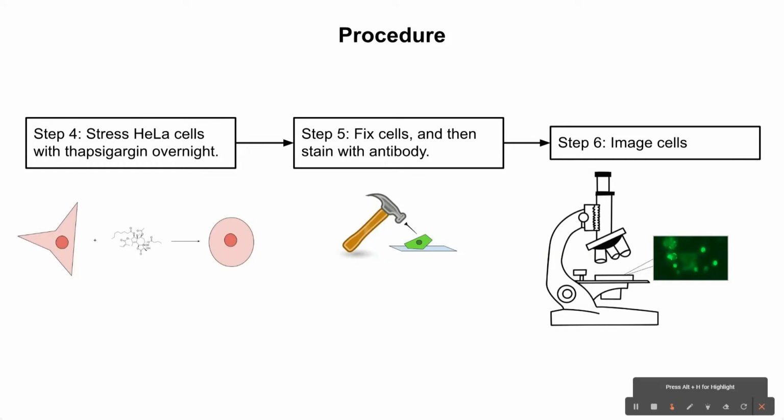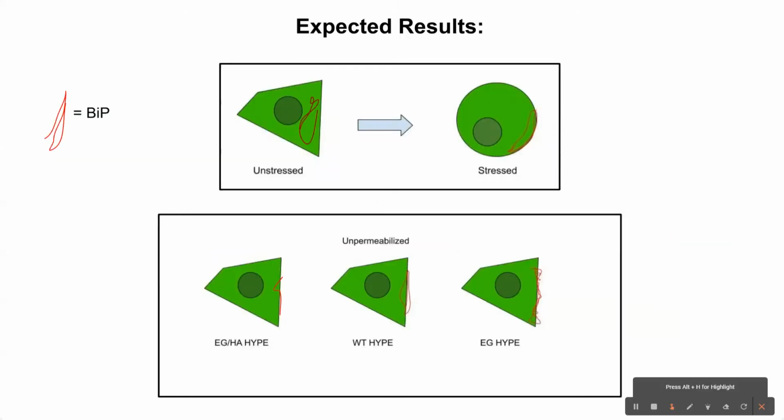Finally, after this antibody treatment, the cells were left to dry overnight before being imaged by a fluorescent microscope at the appropriate wavelength. These are rough sketches of the expected results. I expected that unstressed samples would not have any BiP translocated to the cell surface, and thus BiP could only be found in those permeabilized samples. However, in stressed samples, once BiP is translocated to the cell surface, it should be detectable in the unpermeabilized sample, as it is now located at the cell membrane.